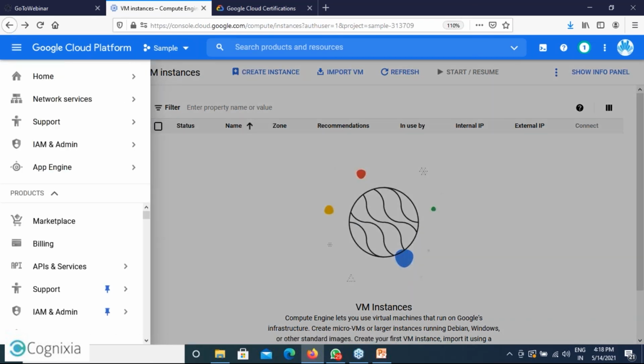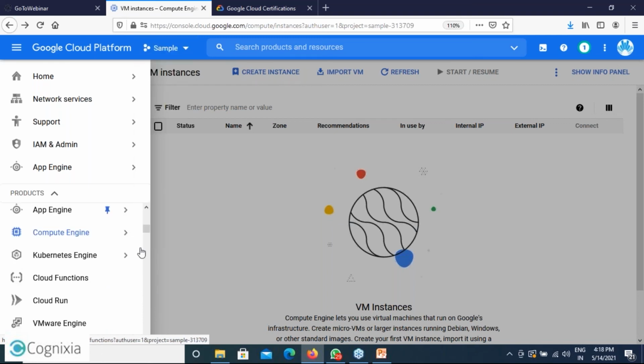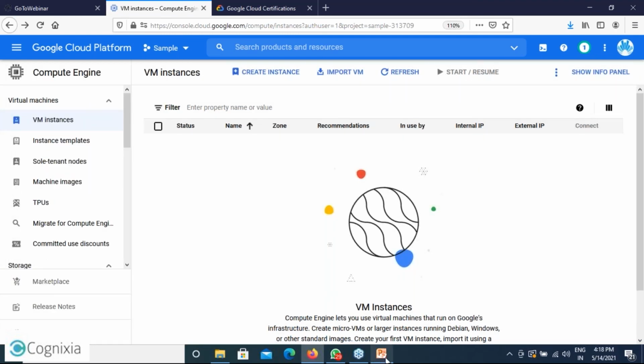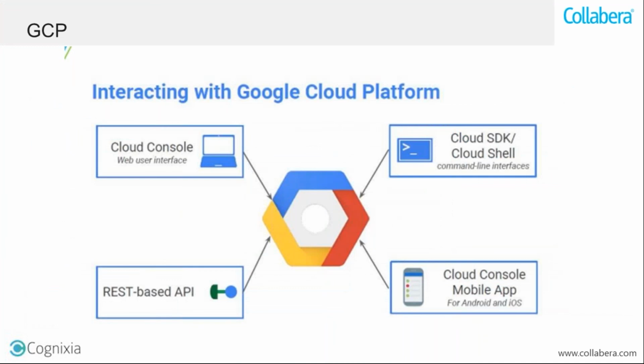And here you can see, if I scroll down, there are the sections of the services. For compute, you have App Engine, Compute Engine, Kubernetes Engine, and all. Likewise, if I keep on scrolling, there is an option for storage, databases. So you just have to select a service and start using it, right? All these in detail we will be discussing in a real-time course. So that is one way to access the cloud platform and the most widely used. The console is the first step in terms of accessing the cloud.